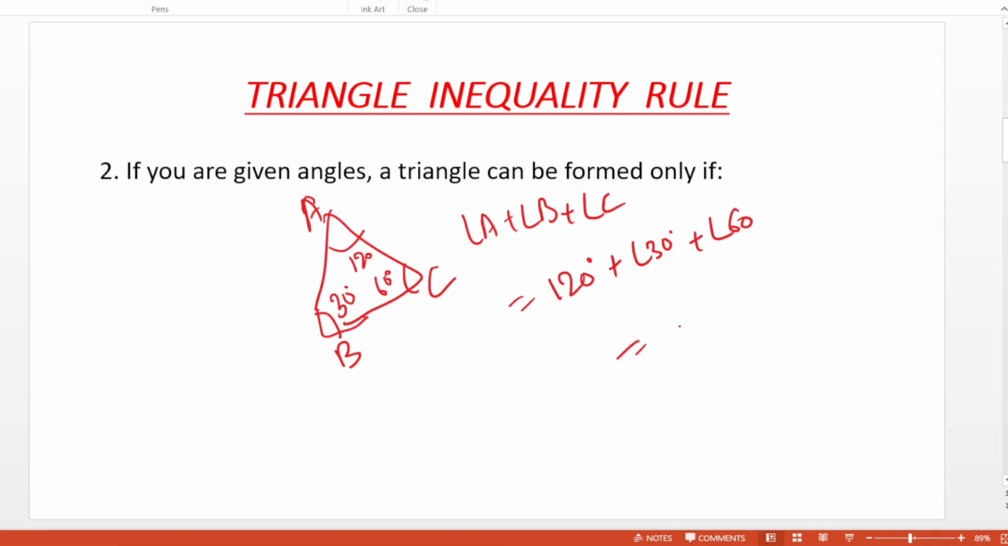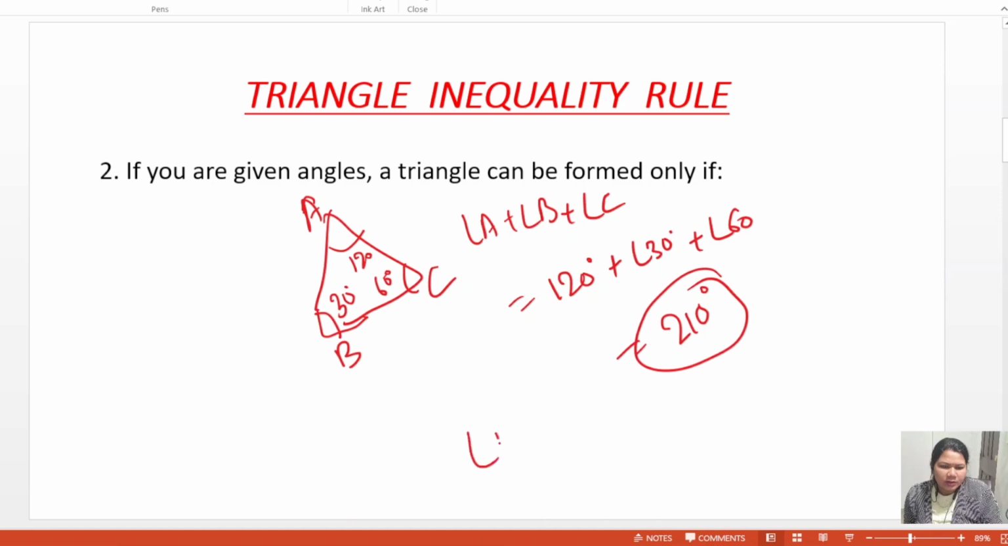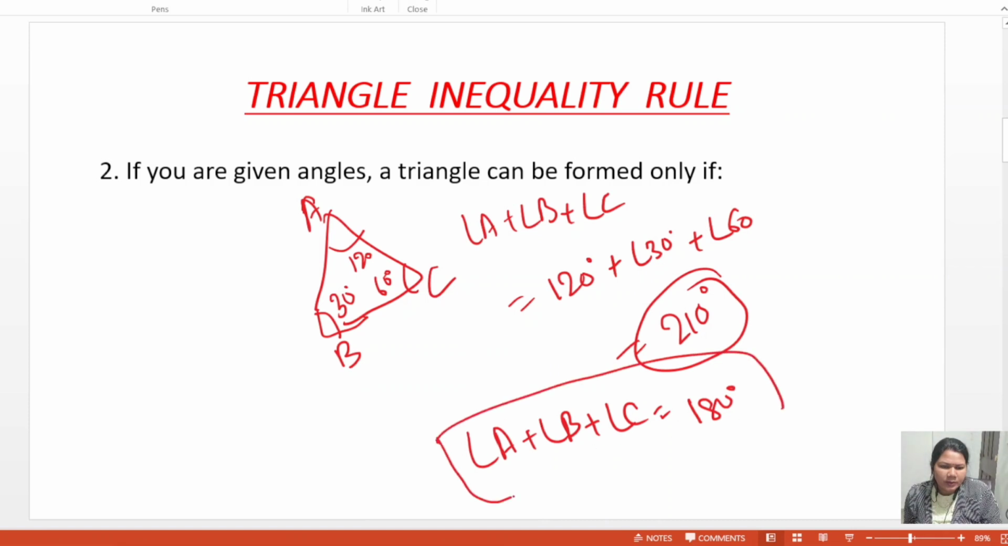Then you sum, then come for 210 degree. The condition is angle A plus angle B plus angle C, only sum is 180 degree. If greater than or less than, then triangle is not formed.